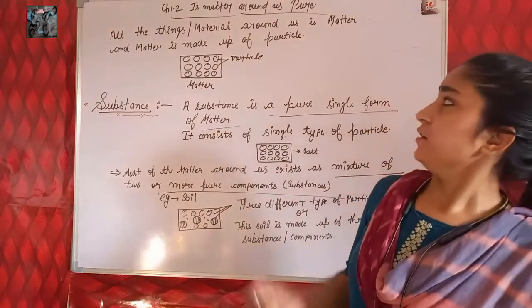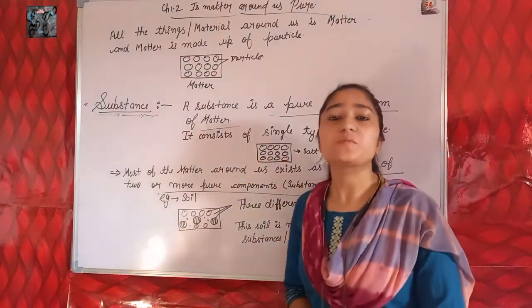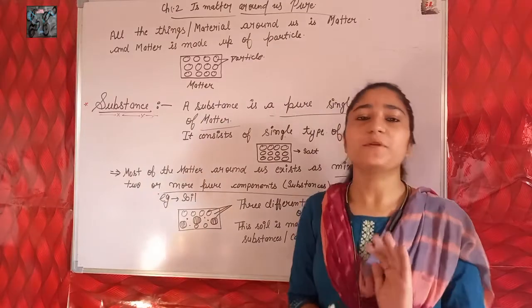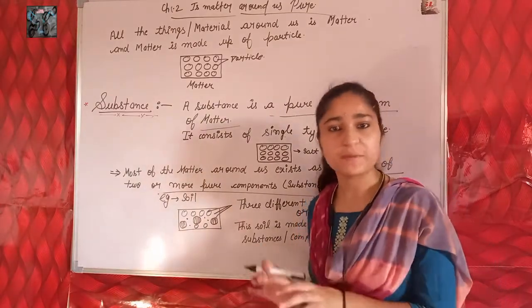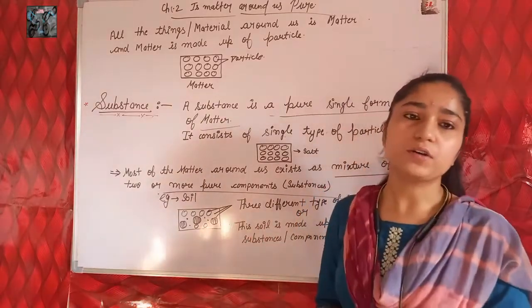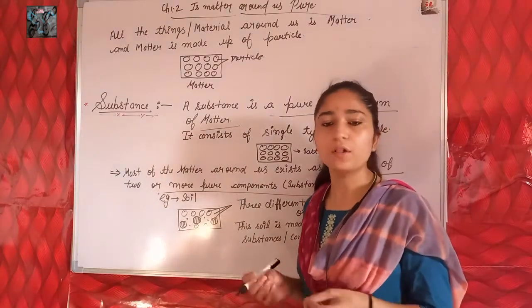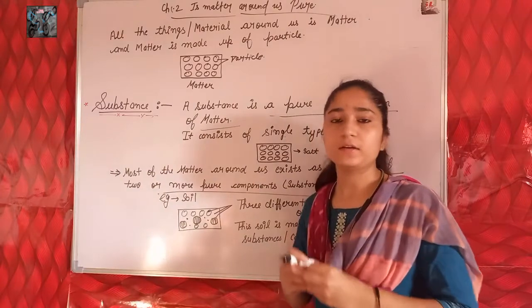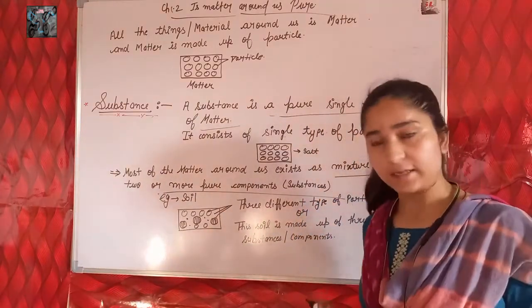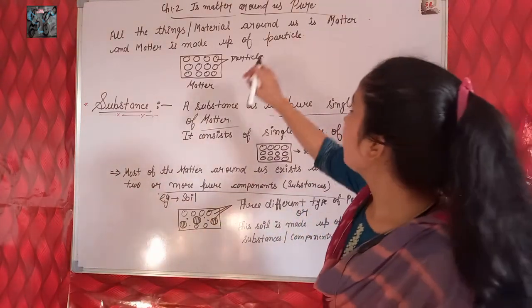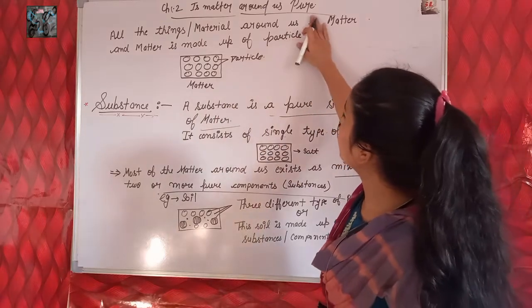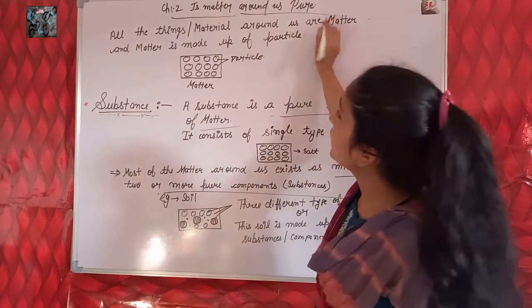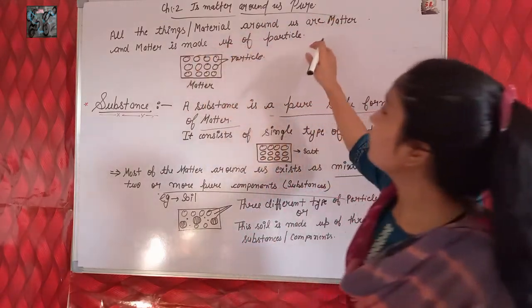Students, chapter number 2 is Matter Around Us Pure. In the first chapter, you have studied about matter. What is matter? All the things that we see around us are made up of matter, or all things or materials around us are matter. And matter is made up of particles.